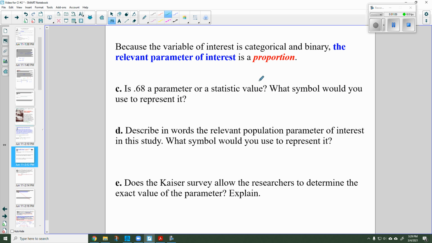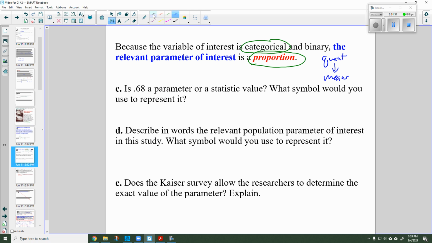And since it is a categorical variable, the parameter of interest is a proportion. So remember, categorical variables deal with proportions. Quantitative variables will end up dealing with means. But we're dealing with a proportion this time.